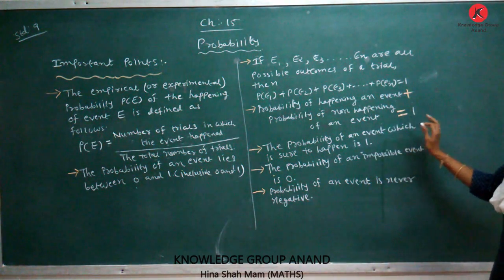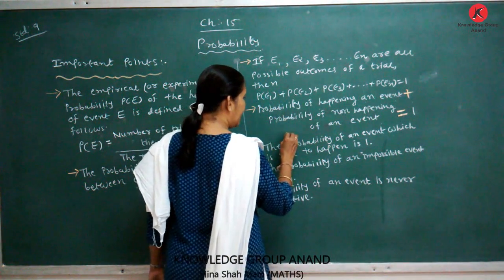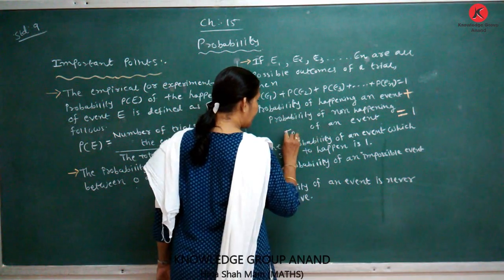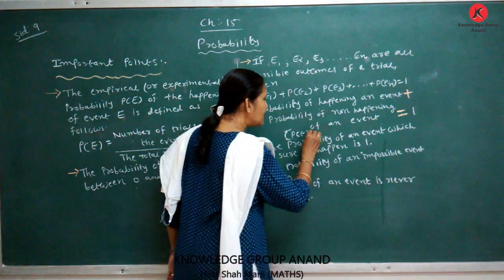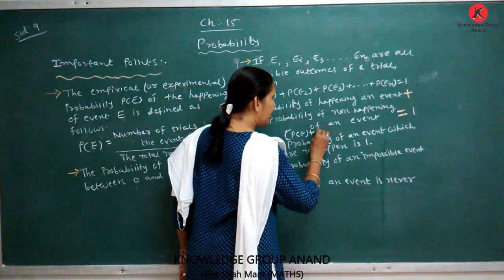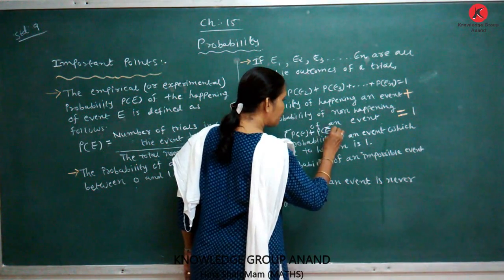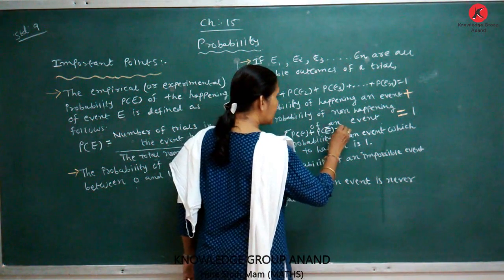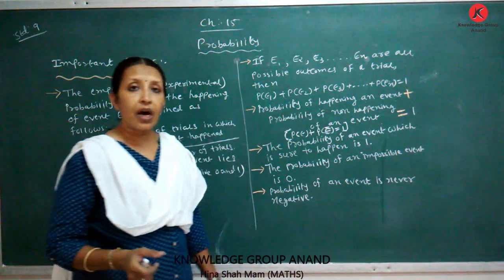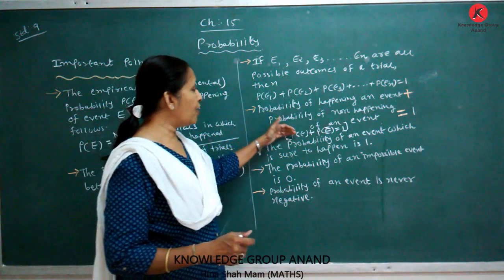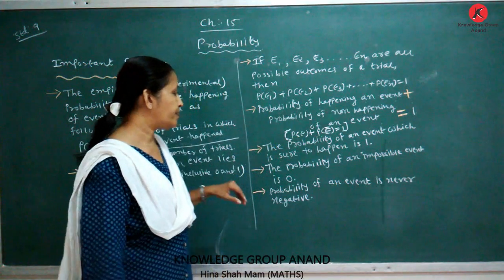Then P(E) plus P(E bar) is equal to 1. Probability of happening of an event is called here P(E) or P(A) or P(B), plus not happening of an event is called P(E bar). Bar means not happening, is equal to 1. This is the mathematical statement: the sum of the probability of happening and not happening is equal to 1.